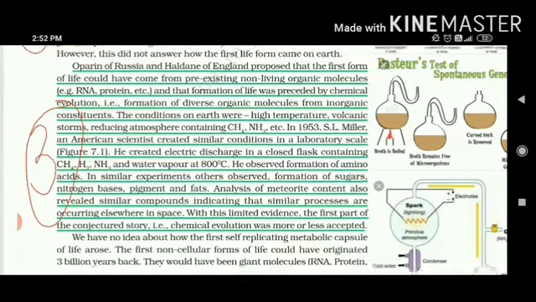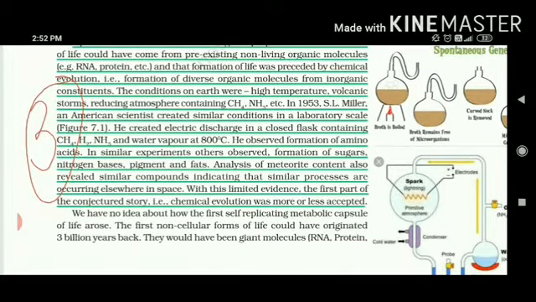So what he did, he took a closed flask and he placed 4 different kinds of gases in it. Number 1 methane, number 2 hydrogen, number 3 ammonia, and number 4 water vapors. And the temperature that was set was 800 degrees Celsius. That was equal to the temperature of the earth at the beginning.